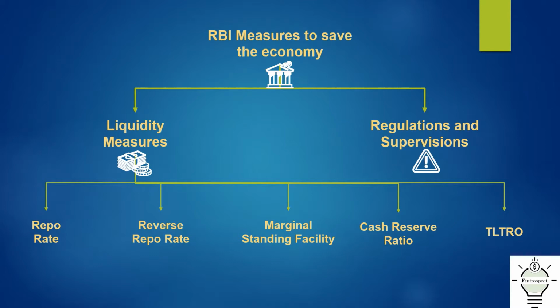These tools are marginal standing facility or MSF, cash reserve ratio or CRR, and targeted long-term repo operations or TLTRO. With all these operations, RBI has cumulatively provided liquidity of up to 5 to 7 lakh crores to the economy. So let's delve deep into the remaining 3 tools that RBI has utilized to provide liquidity.